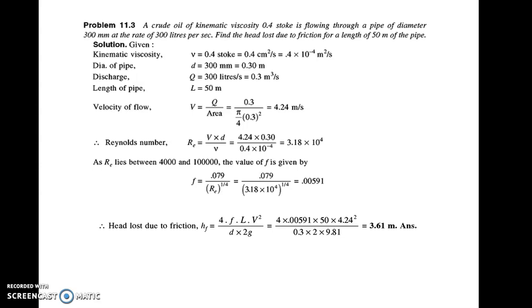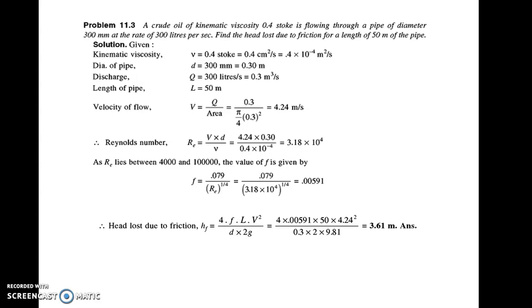A crude oil of kinematic viscosity 0.4 Stokes is flowing through a pipe of diameter 300 mm at the rate of 300 liters per second. Find the head loss due to friction for a length of 50 meter of the pipe. Now here the kinematic viscosity is given as 0.4 Stokes, which is calculated as 0.4 centimeter square per second or 0.4 into 10 raised to minus 4 meter square per second.